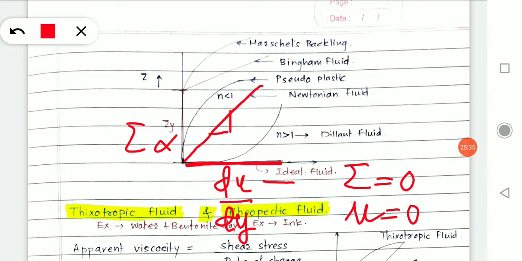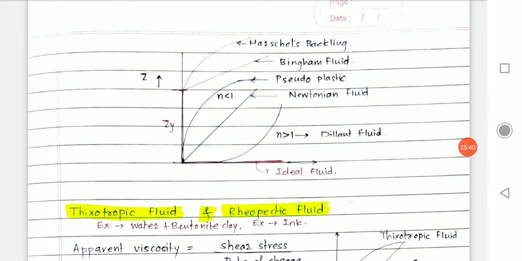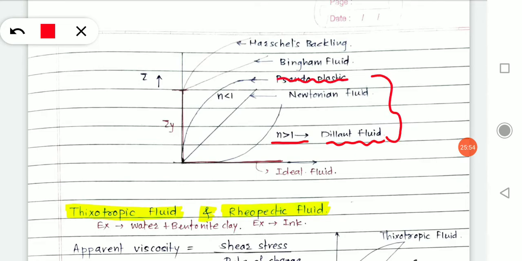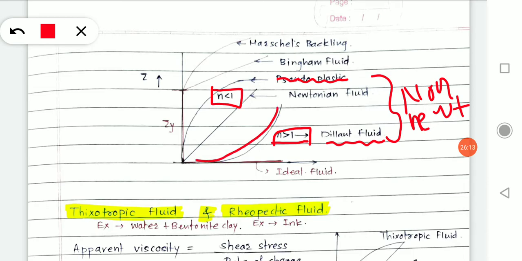In dilatant fluid, the flow index n will be greater than 1. It is a part of non-Newtonian fluid. It is a classification of what? The pseudoplastic fluid and dilatant fluid are both classifications of non-Newtonian fluid in which the shear stress is not directly proportional to shear strain, and it is further classified on the basis of flow index into pseudoplastic and dilatant fluid. Curves will be like this.